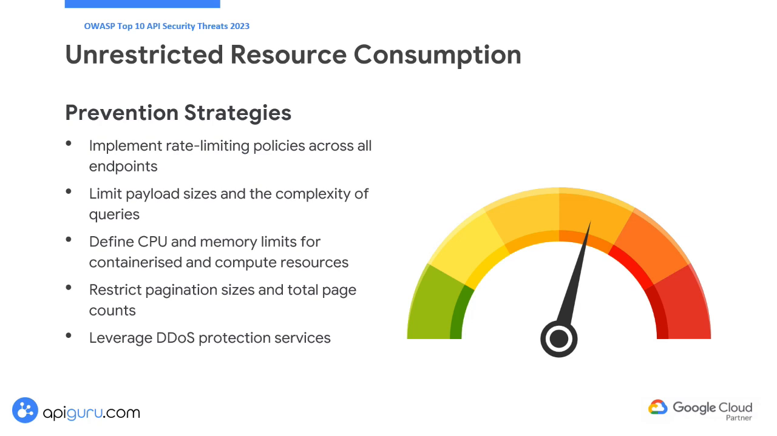Additionally, to prevent excessive server load, limits on payload sizes and the complexity of queries, primarily in GraphQL, must be imposed. Define CPU and memory limits for containerized and compute resources and restrict pagination sizes and total page counts to control data retrieval. Finally, leverage DDoS protection services provided by your cloud provider to enhance overall security.